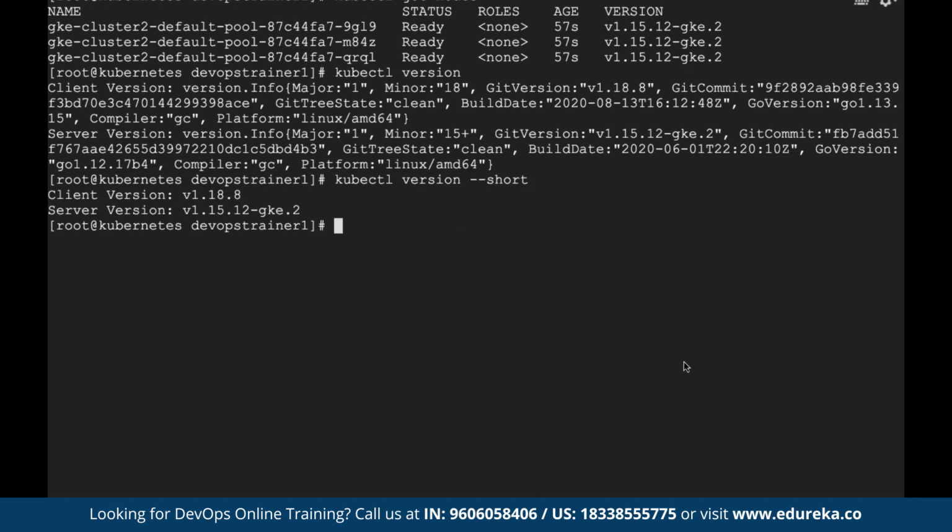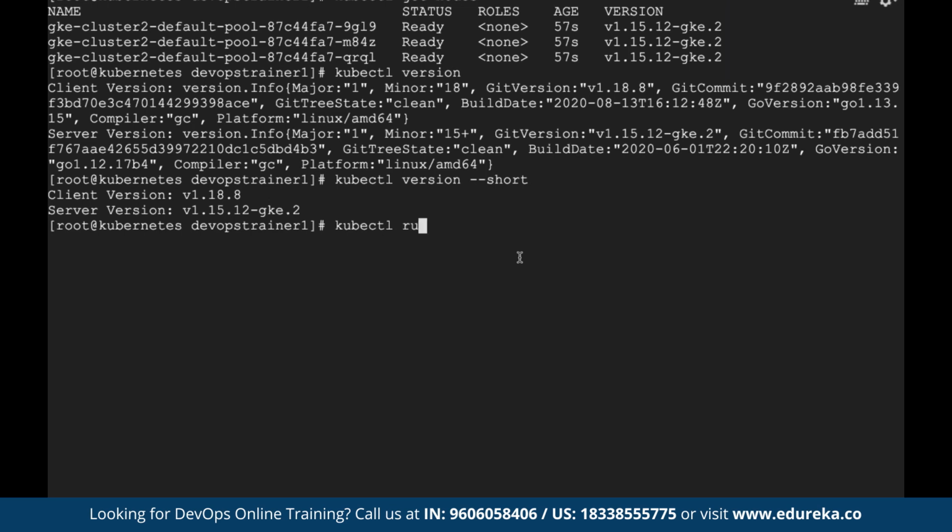1.18.8. Now, if you remember, I told you a while back that in Kubernetes, we don't create containers directly. We create pods and containers are present inside the pod. Now, how do I create a pod and put a container inside that pod? Everything will be done using a command line tool called kubectl. That is a command line utility.